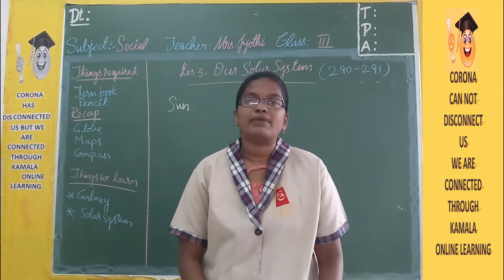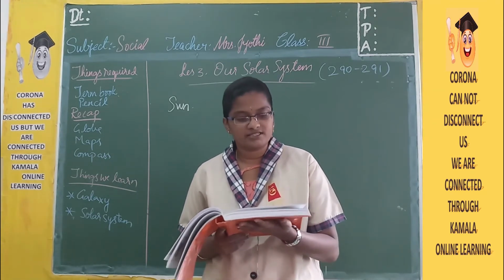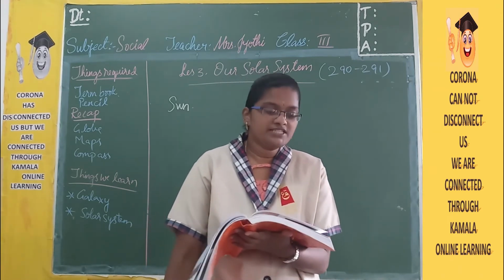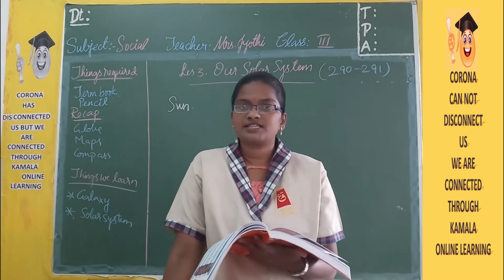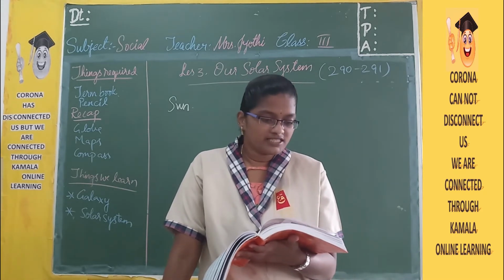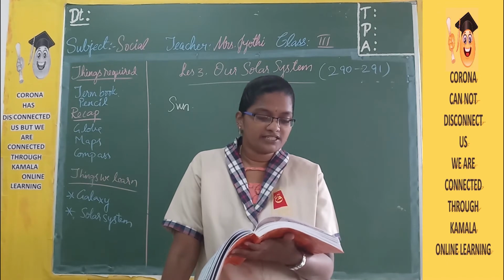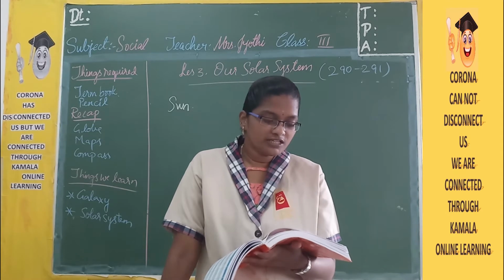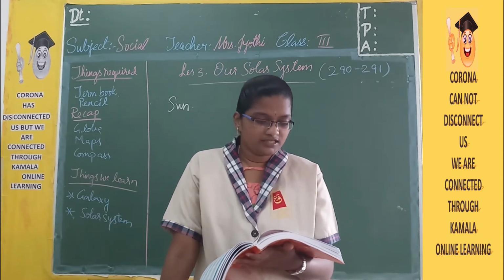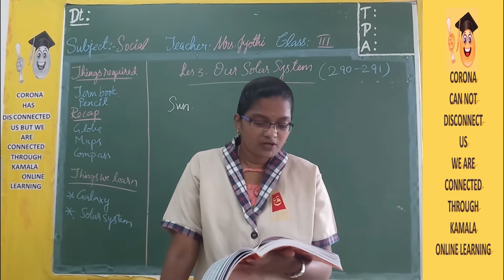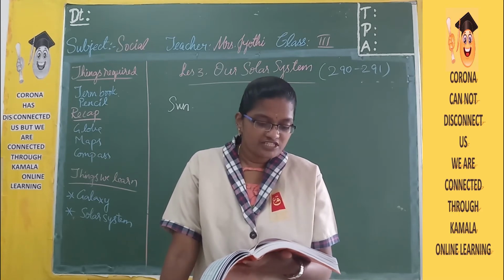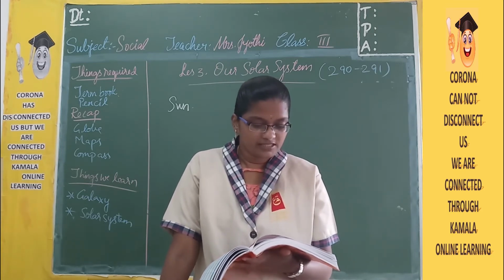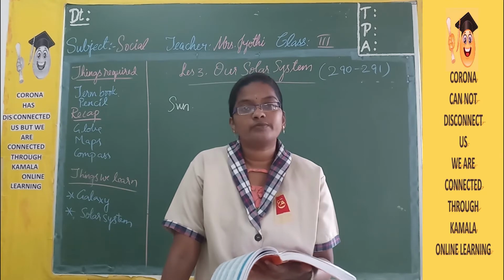Now the Sun is a massive ball of burning gases. Massive is nothing but a very huge ball. Now it is a star, as we already discussed. The Sun lies in the center of the solar system and it is around 100 times bigger than our Earth. The Sun looks bigger because it is closer to the Earth than the other stars. The Sun is very hot because it consists of many gases which are burning continuously. It gives heat and light to the planets. Without the Sun, life is not possible on the Earth.